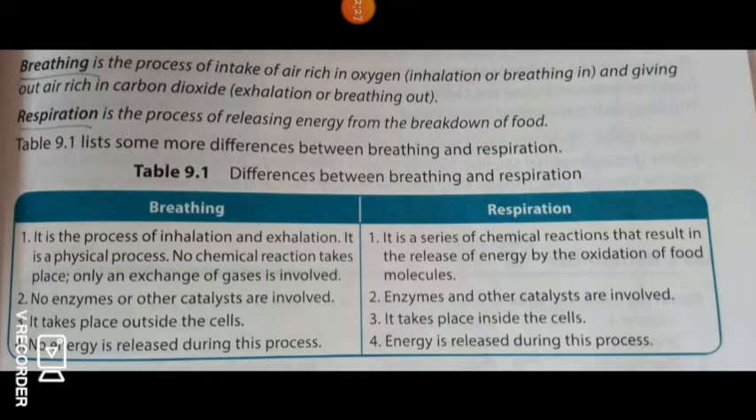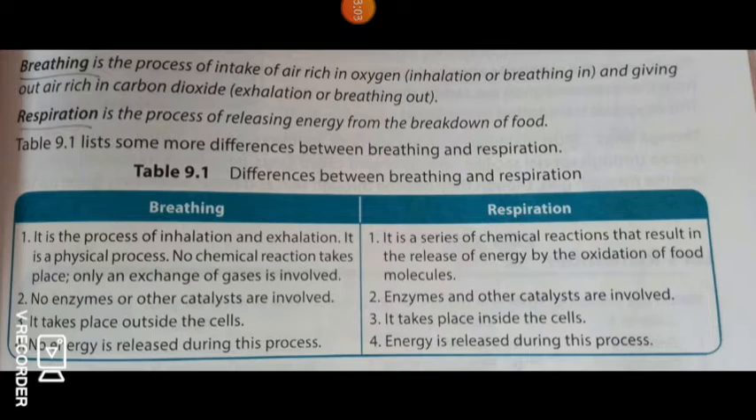Breathing takes place outside the cells, respiration takes place inside the cells. In breathing, no energy is released during this process, but in respiration, energy is released. That is the difference between breathing and respiration. Understand that? So next, let's see the respiratory system in animals.